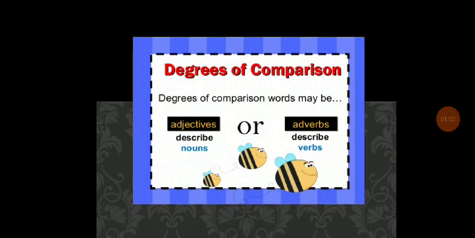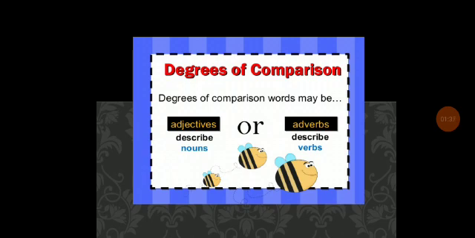Adjectives: an adjective is a word that describes a noun or pronoun. For example, the rose is a beautiful flower, and she wore a beautiful dress. And an adverb modifies a verb, an adjective or another adverb.